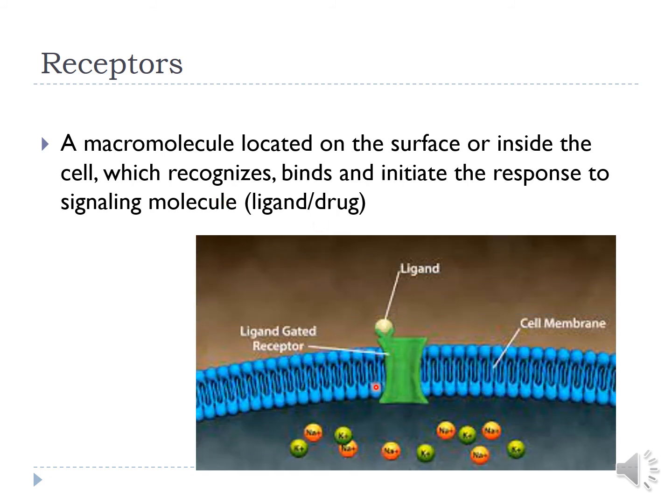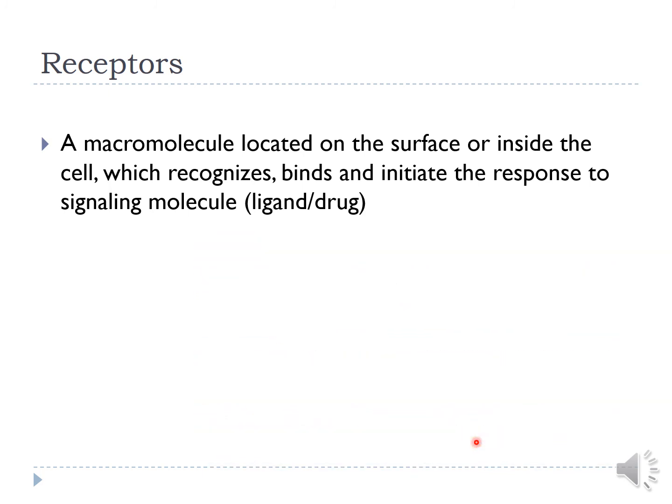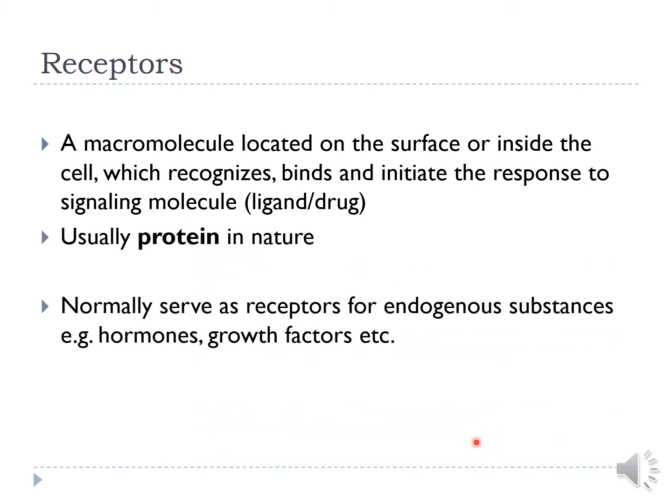You can see that this is a receptor, which is a transmembrane receptor, and here a ligand is coming, which is a signaling molecule, which is identified by the receptor. Now this ligand binds with the receptor, and as a result some changes occur, which results into initiation of response in the cell. Receptors are usually protein in nature, and as I have told you that normally they serve as receptor for endogenous substances like hormones, growth factors, neurotransmitters, etc.